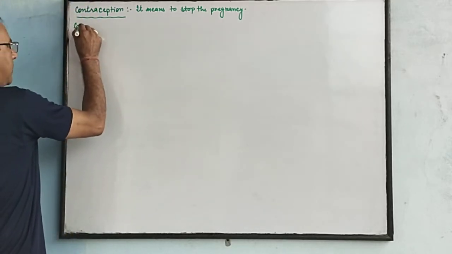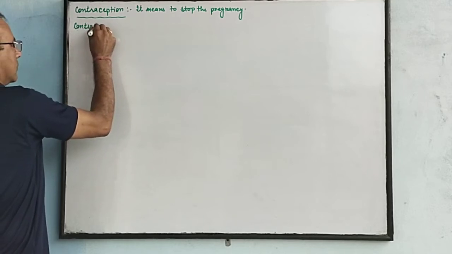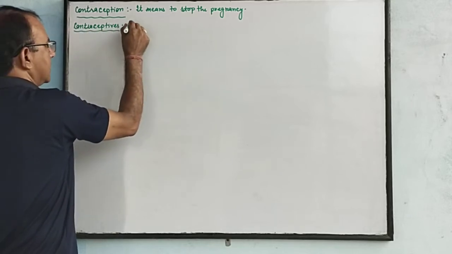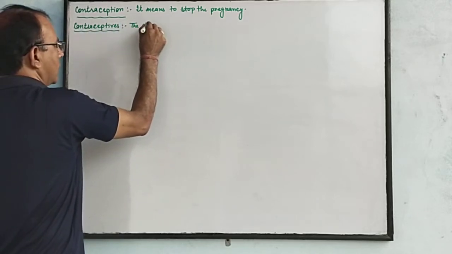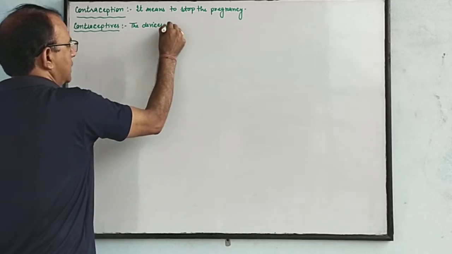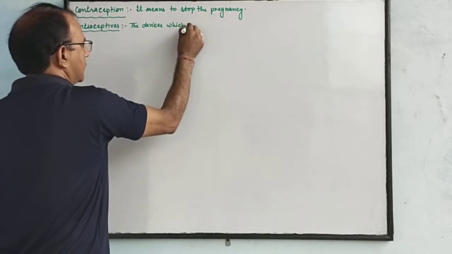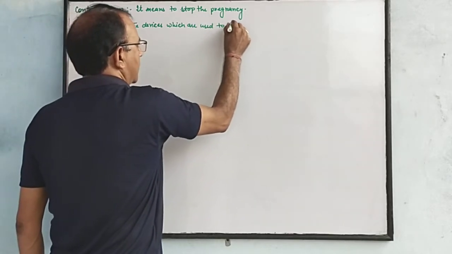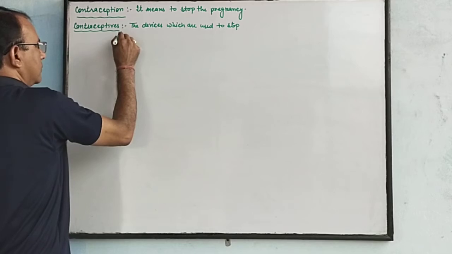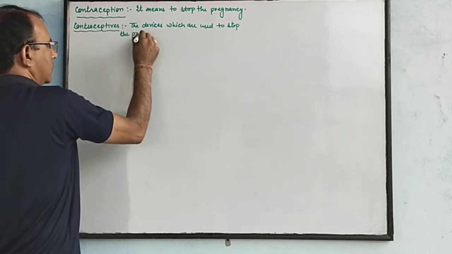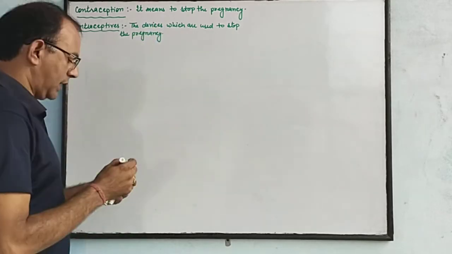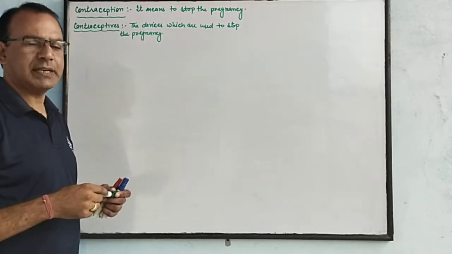Next one is contraceptives. The devices which are used to stop the pregnancy, those devices are known as contraceptive devices or contraceptives.